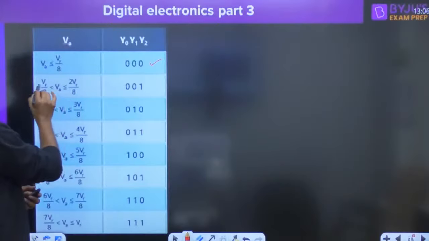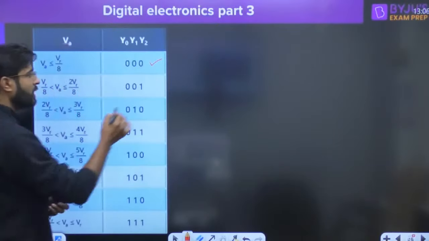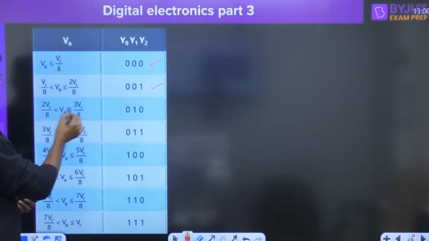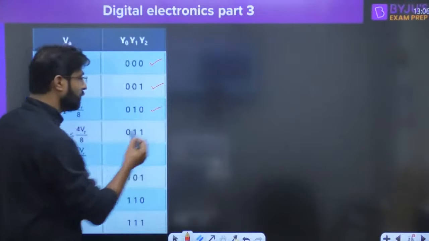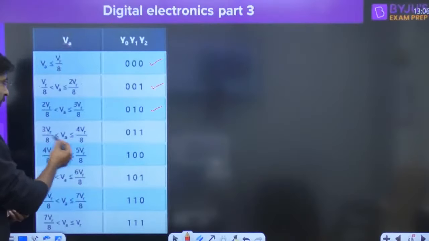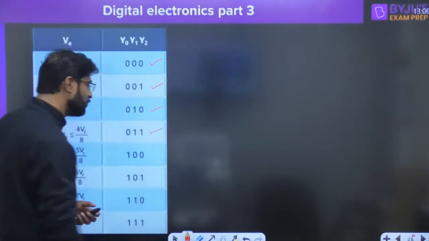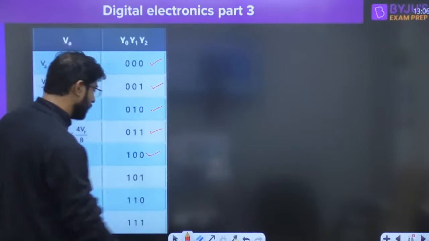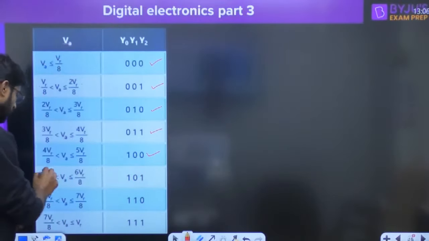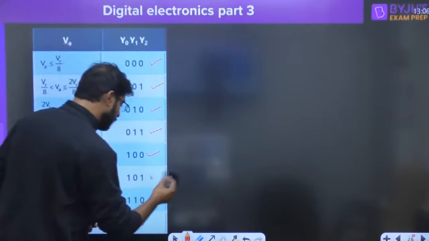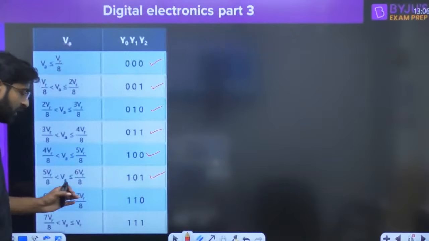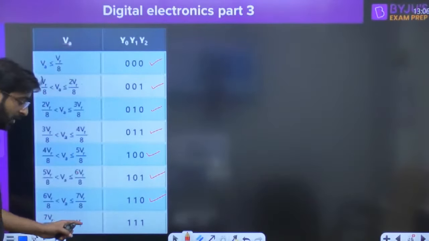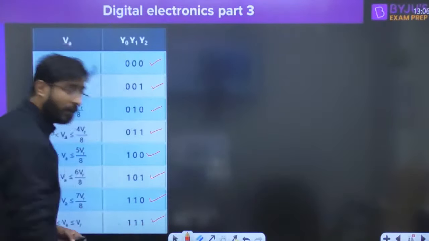If analog input lies between VR by 8 to 2 VR by 8, then conversion will be 0 0 1, right? If 2 VR by 8 to 3 VR by 8, the conversion will be 0 1 0. If 3 VR by 8 to 4 VR by 8, the conversion will be 0 1 1. If 4 VR by 8 to 5 VR by 8, the conversion will be 1 0 0. 5 VR by 8 to 6 VR by 8, the conversion will be 1 0 1. 6 VR by 8 to 7 VR by 8, the conversion will be 1 1 0. And 7 VR by 8 to VR, the conversion will be 1 1 1, right?